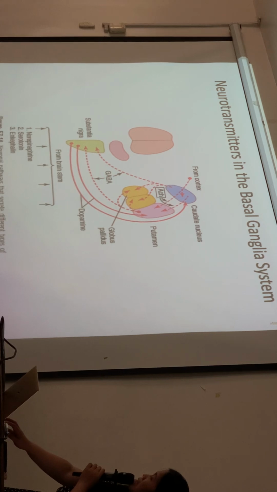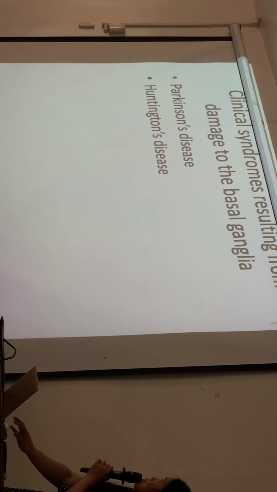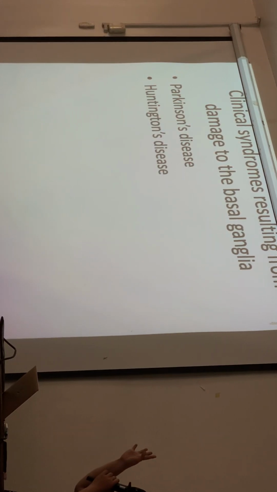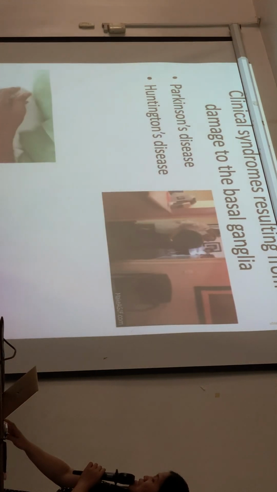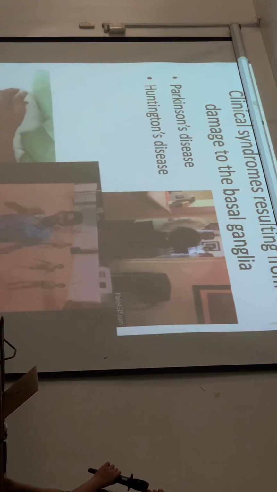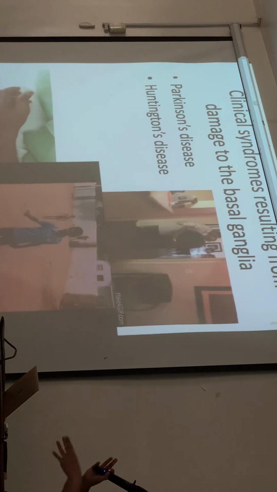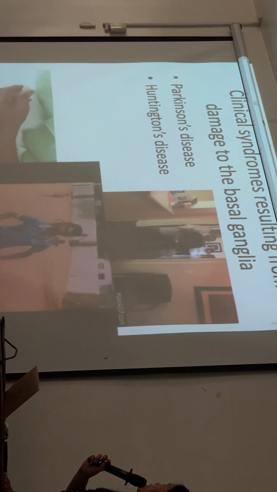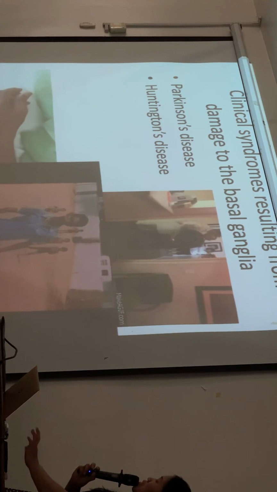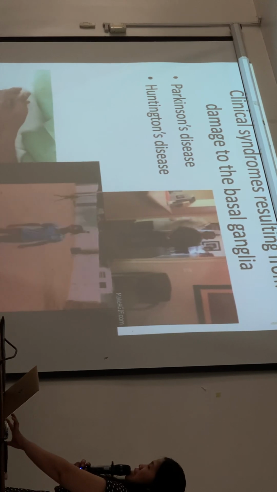Clinical abnormalities in the basal ganglia. So these are the syndromes associated with damage to the basal ganglia: Parkinson's and Huntington's disease. Okay, so that's because complex patterns of movement, those are the functions of the basal ganglia.